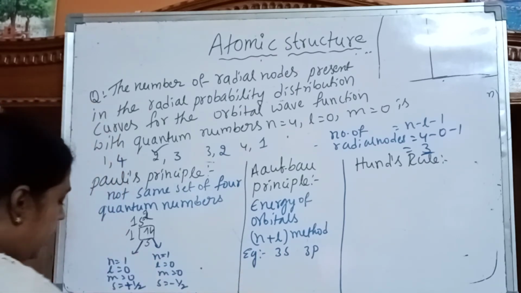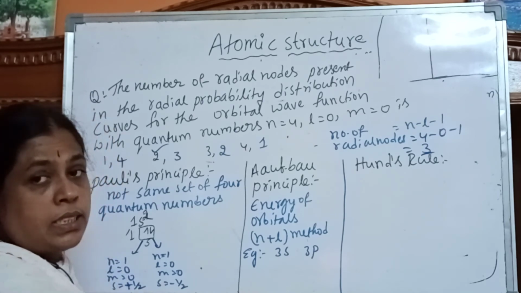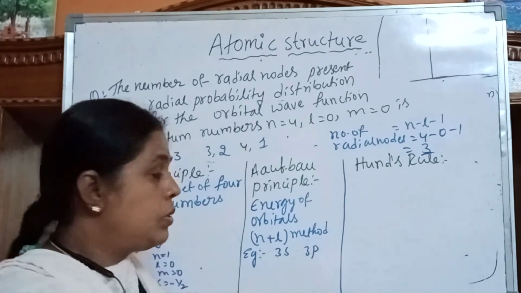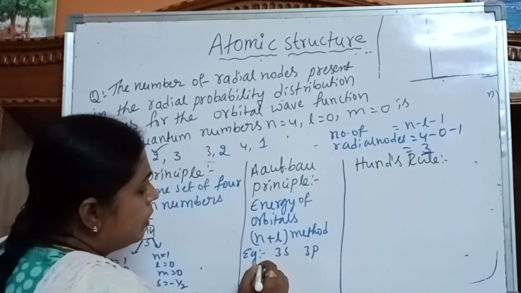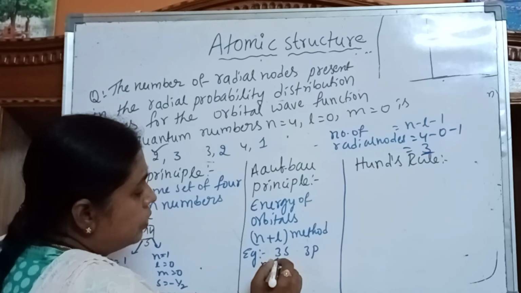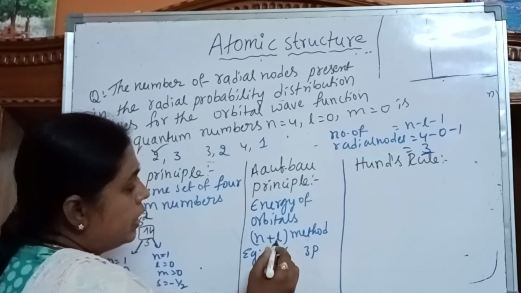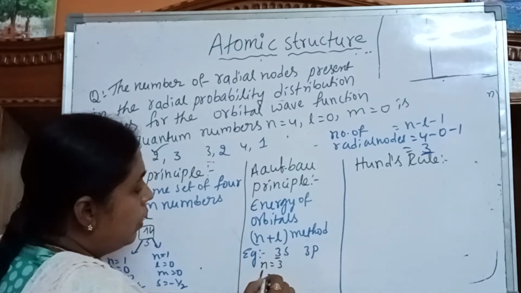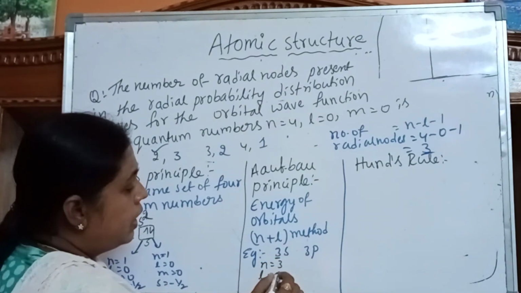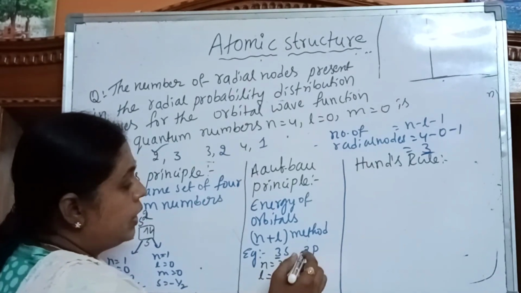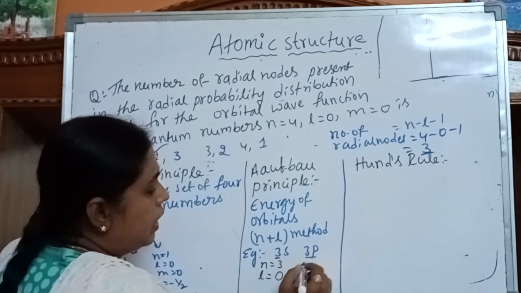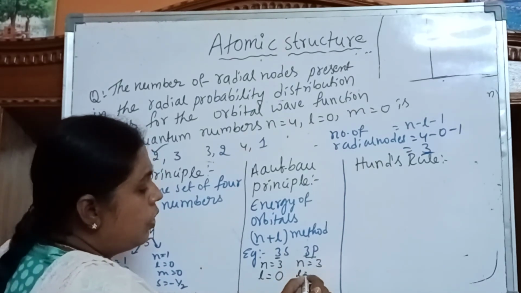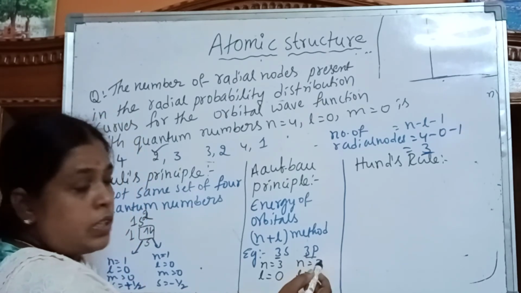For example, take the 3s and 3p orbitals. Among them, which one has more energy? For the 3s orbital, n is equal to 3. Here we have only two quantum numbers, the n value and the L value. L is equal to 0 for the s orbital. Next, for the 3p orbital, n is equal to 3, and L is equal to 1 because it is a p orbital.